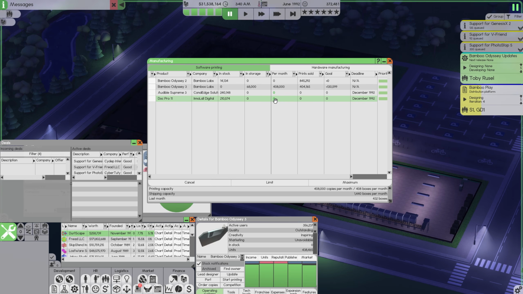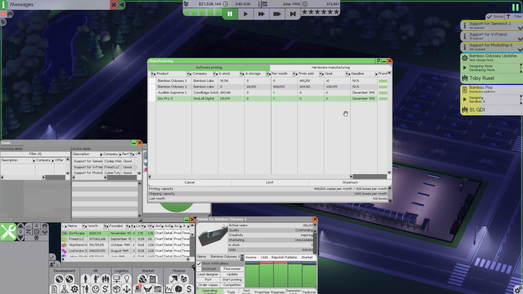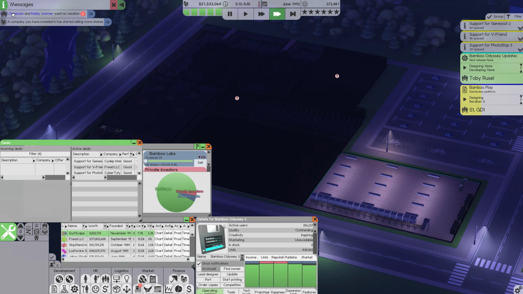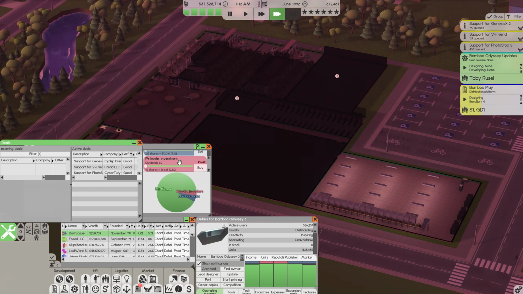I'm confused. I know I said I wasn't going to pause, but Bamboo Odyssey 3 just queued some more print jobs. We have this set to 500%. I guess that worked. I don't understand. But it's good to see that it is working. I wish that I could set that to a number instead, but I guess that is what it is.